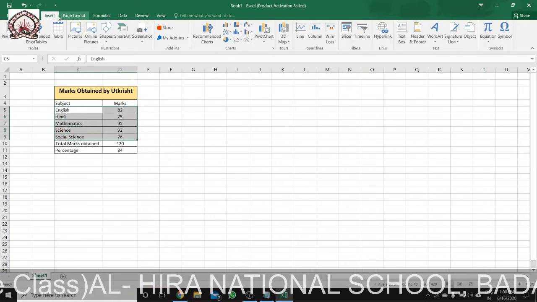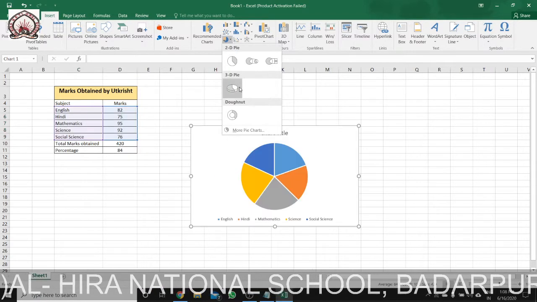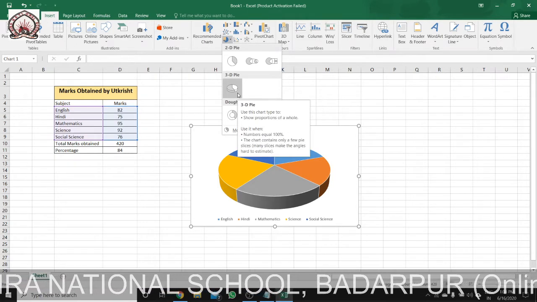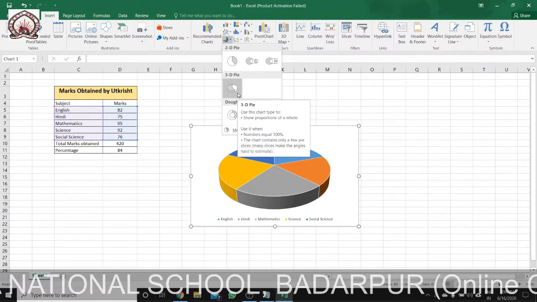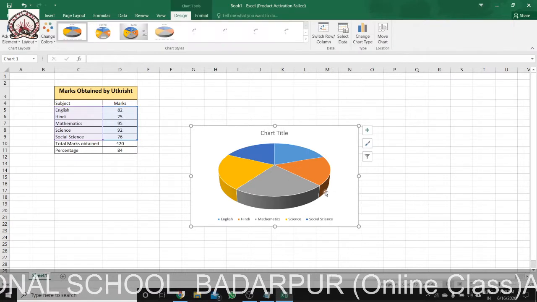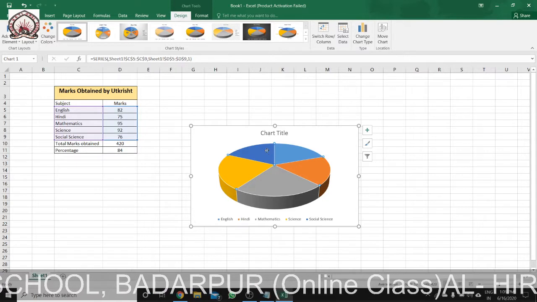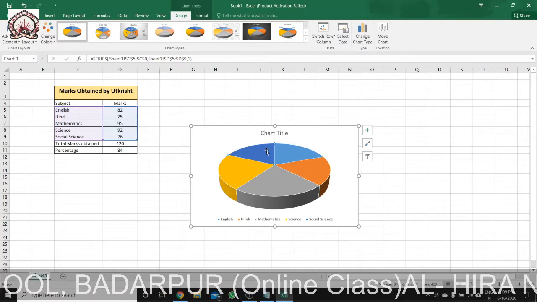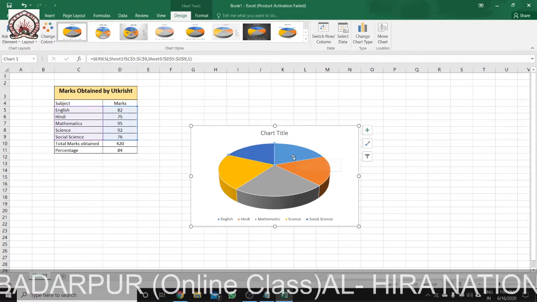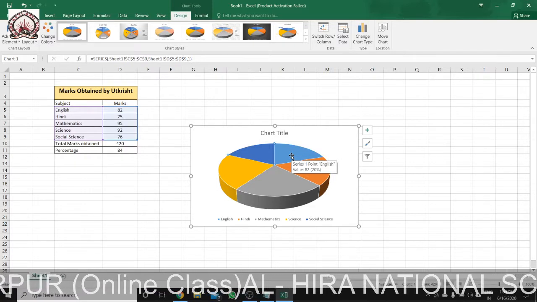Now if you go to the Insert tab and then go to Charts, here you can get the pie chart. I want it in 3D. You can see it is showing how much mark is there. I have made the chart. See English, the blue color. If you just put your cursor here, you see Series 1, point English, 82. You can see the value is 82.